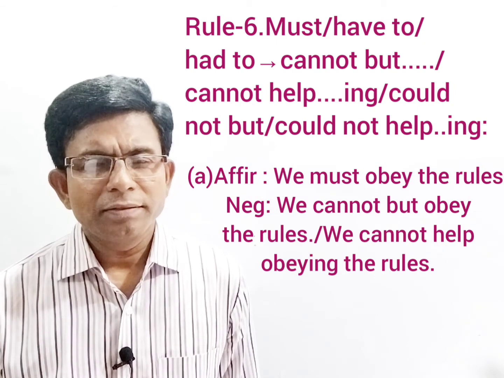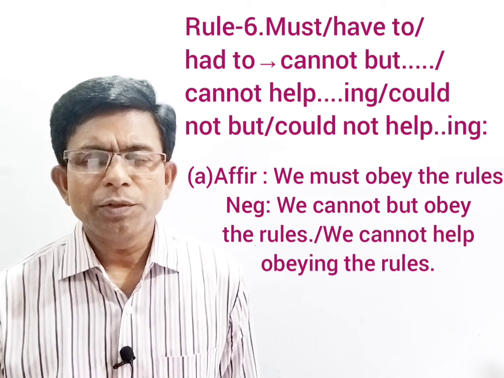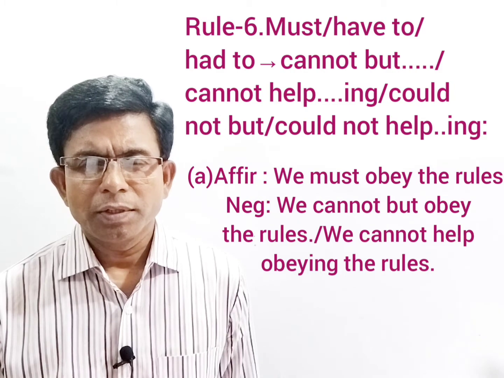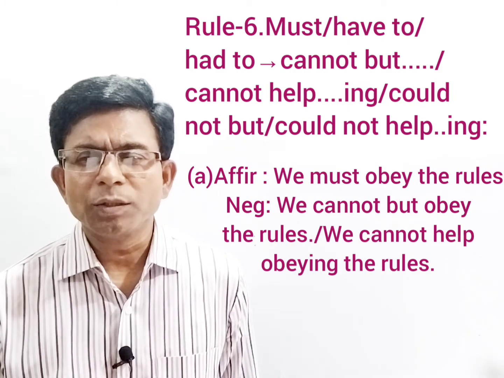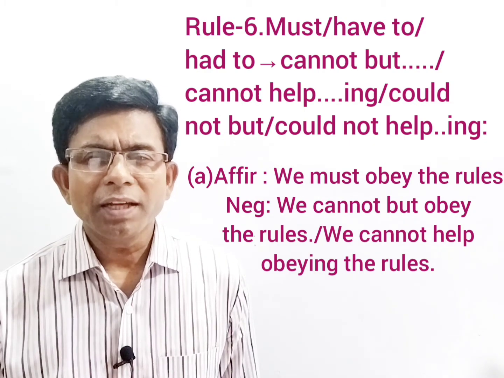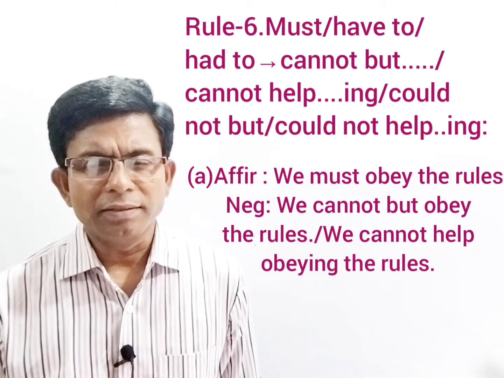To make it negative, in place of must, you have to write cannot but. So your answer will be, we cannot but obey the rules, or we cannot help obeying the rules. That means if you are using cannot help, after the verb you have to write ing.